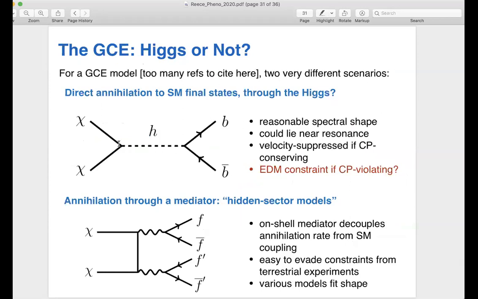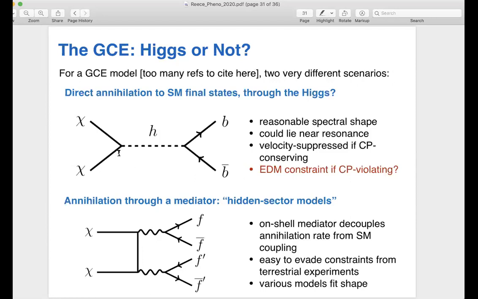You could enhance the signal if the dark matter mass is close to half the Higgs mass, so you could lie near a resonance. But still, it's hard to fit the rate if you just add a CP conserving coupling here, because if you have two non-relativistic Majorana fermions that are annihilating with each other, that's a CP odd state. The Higgs is CP even, and so there's a velocity suppression that comes with this process. But that's not true if you have a CP violating coupling here.